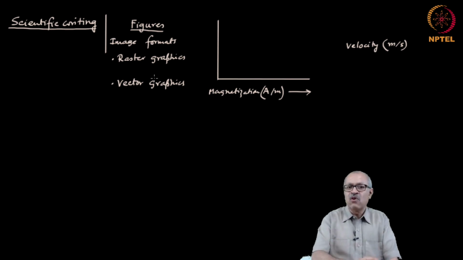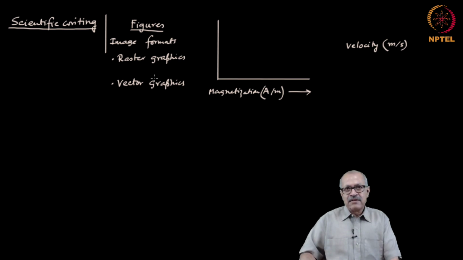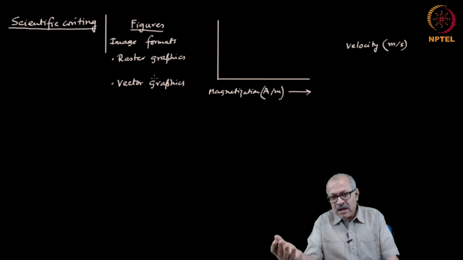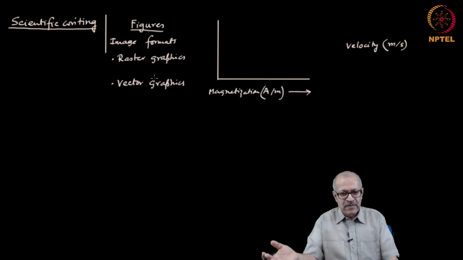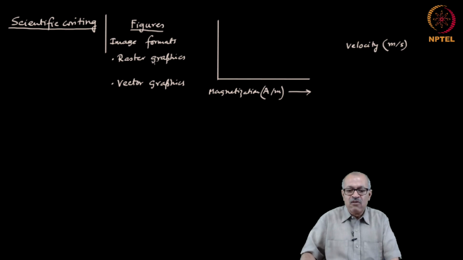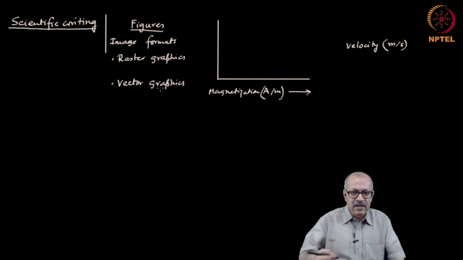That is why publishers normally prefer vector graphics images. And programs like MATLAB, like Mathematica and things like that, they can produce vector graphics images. So, wherever possible you should try to produce vector graphics images. Now, what are the raster graphics formats? For example, in Windows as well as in Linux and Mac, you have both these formats available in different programs.